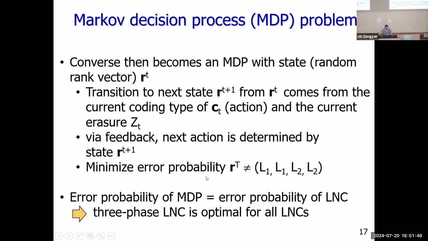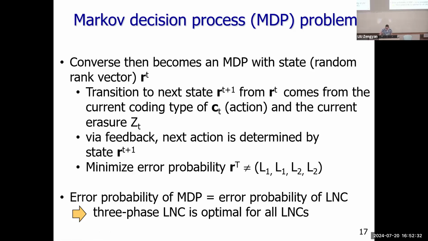We want to minimize the error probability, in other words, increase the success probability that at the end of the transmission, R of T equals L1, L1, L2, and L2, such that the decoder will succeed. We can prove that the error probability of this MDP equals the error probability of the LNC. So our converse matches the achievability. So the three-phase LNC is optimal among all LNCs, even in the finite broadcast.